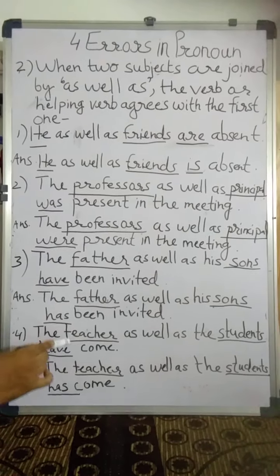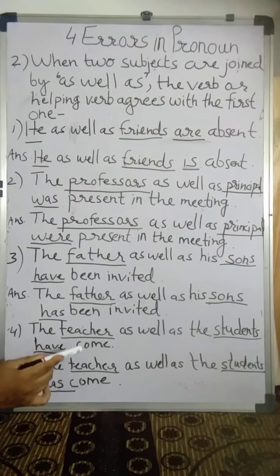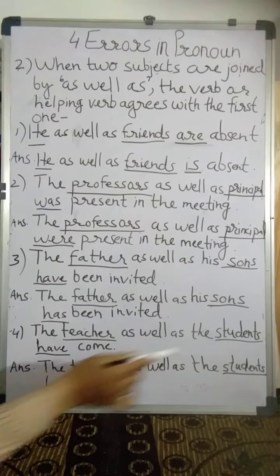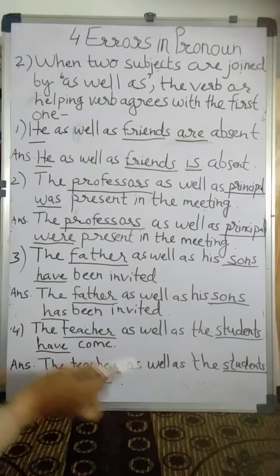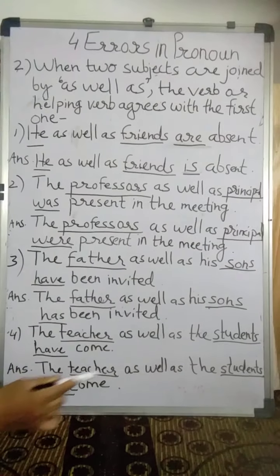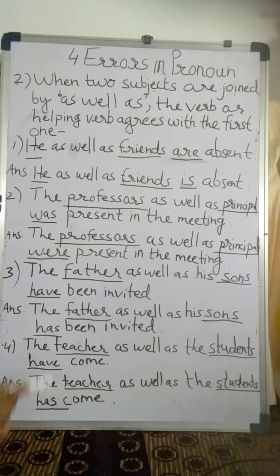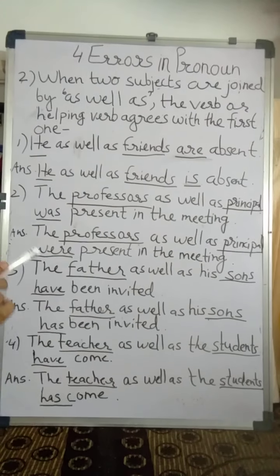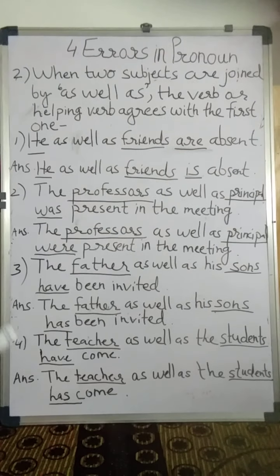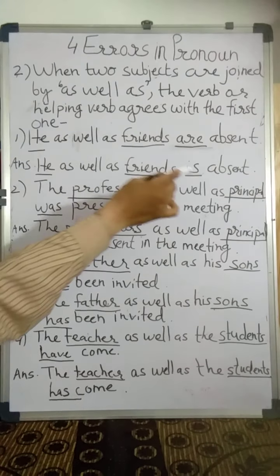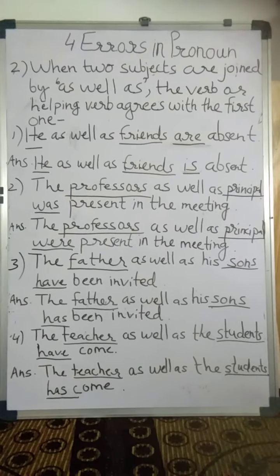Example number 4. The teacher as well as the students have come. The teacher is the first subject which is singular. Students is the second one which is plural. But according to the rule, as well as agrees with the first one. The teacher as well as the students has come. Have will become has. So this is rule number 2 of pronoun. With as well as we always give preference to the first subject and we use the verb according to the first subject, whether it is plural or singular.